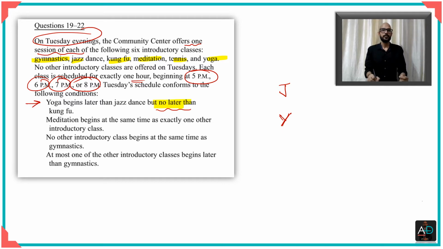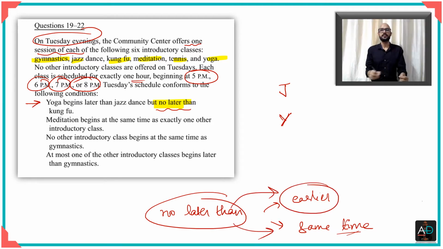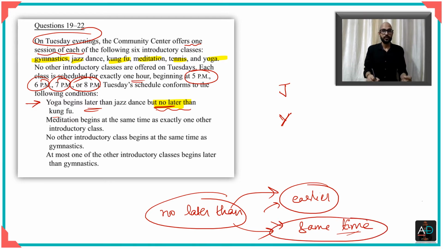Okay, now the meaning of no later than means that it is either earlier or it is at the same time. This is very important. No later than does not just mean earlier, it also implies this. Therefore, if instead of saying no later than, it said that yoga begins later than dance and earlier than kung fu, that would have meant that the possibility of the same time is not there. So when you say no later than, it means it can also begin at the same time.